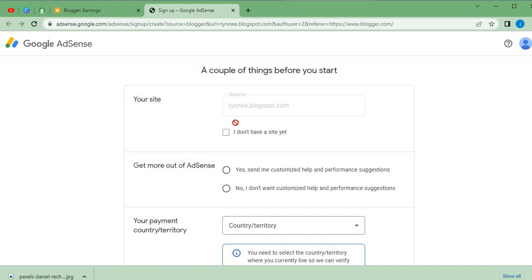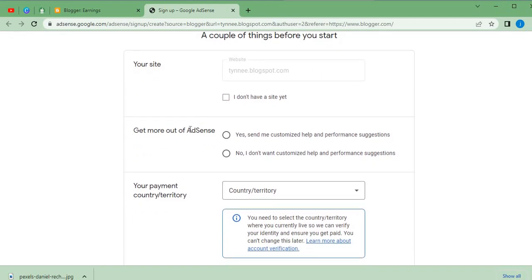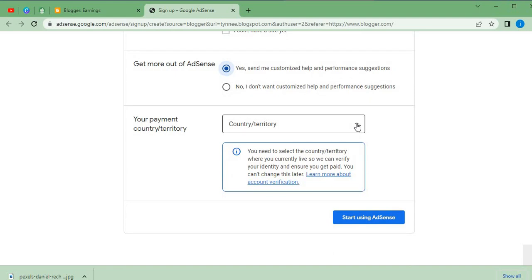Now this is our blog website Tiny, and this is our subdomain name. Everything has been attached automatically. Can you guys see that? Now get more out of AdSense. Yes, send me customized help and performance suggestions, or no, I don't want any. Yes, you can send me. Then depending on your country, you guys need to be very careful over here, because any country that you select over here will surely be affecting you in the long run when you are about getting paid on Google AdSense.